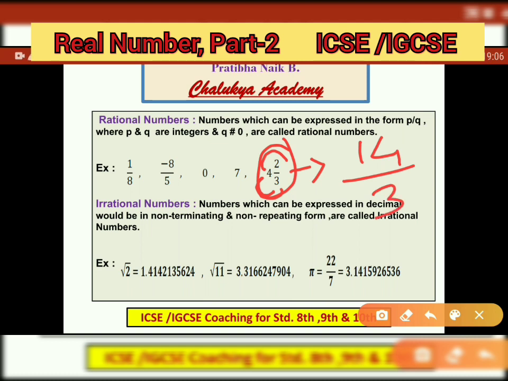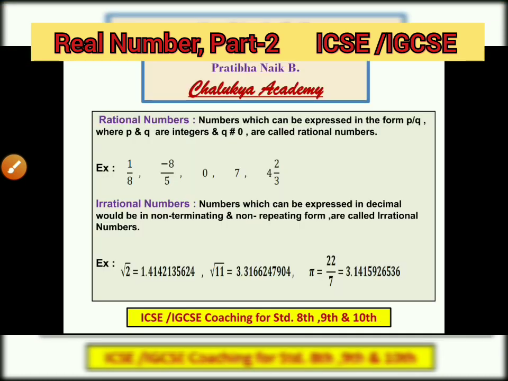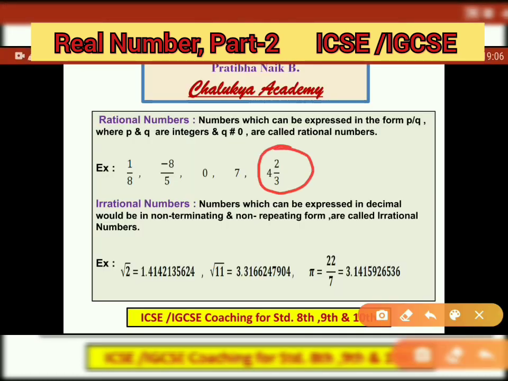Here I have converted the mixed fraction into a simple fraction, which is in the form of p upon q. That's why this is again a rational number. So what do you mean by rational numbers? Numbers which can be expressed in the form p upon q, where p and q are integers and q is not equal to 0, are called rational numbers.